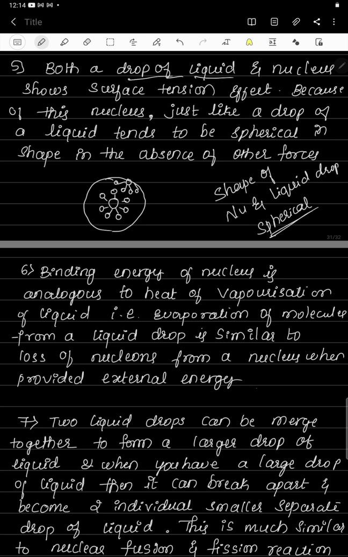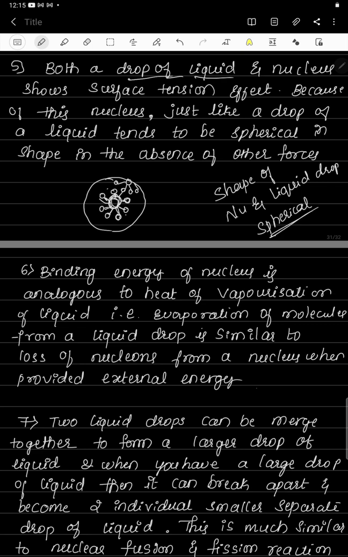So why is it spherical? See, if you consider any nucleon exactly at the center, it is going to experience a force from its neighboring nucleons in all directions. It is surrounded by a number of nucleons, and all the nucleons are uniformly distributed in the entire volume.